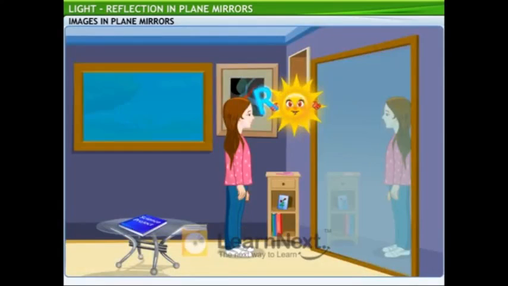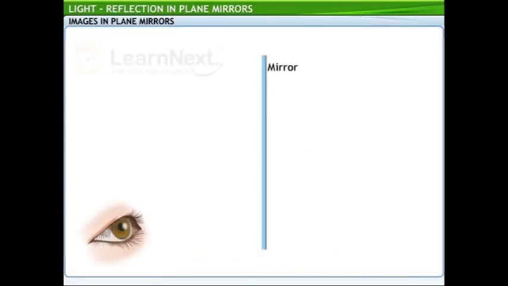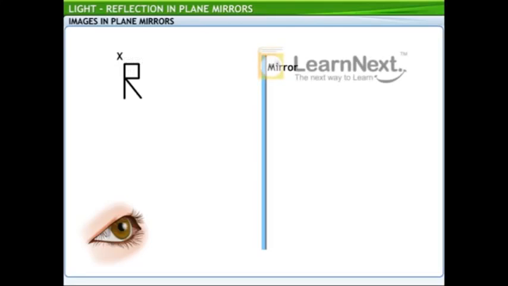Let's take the letter R and see how its image is formed in a plane mirror. Place the letter in front of a mirror. We can treat this as an object. We know that light from objects reflects from the mirror. Consider a point X on top of the object and a point Y at the bottom of the object. Let MN represent the surface of the mirror.